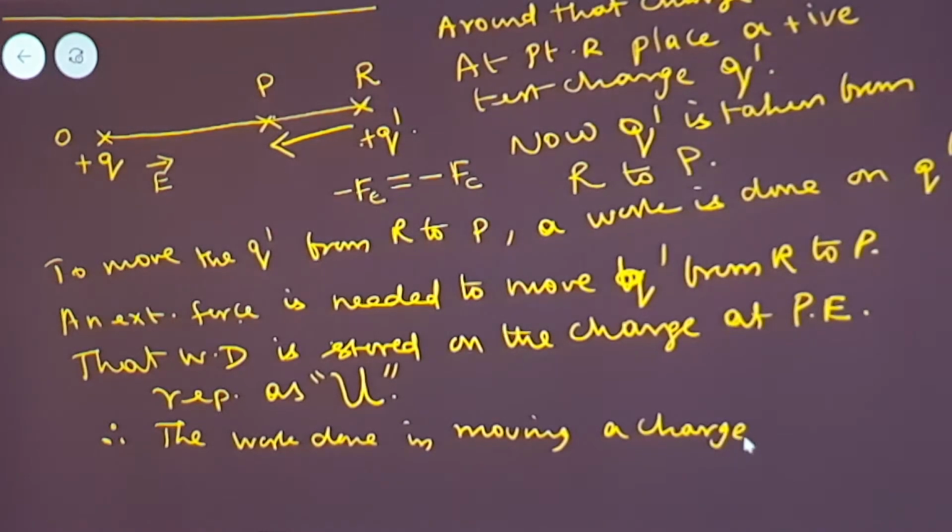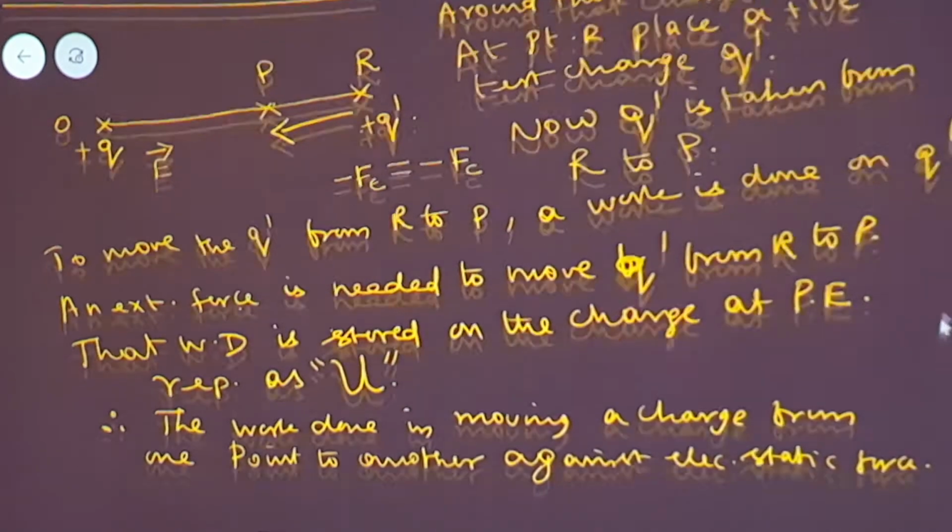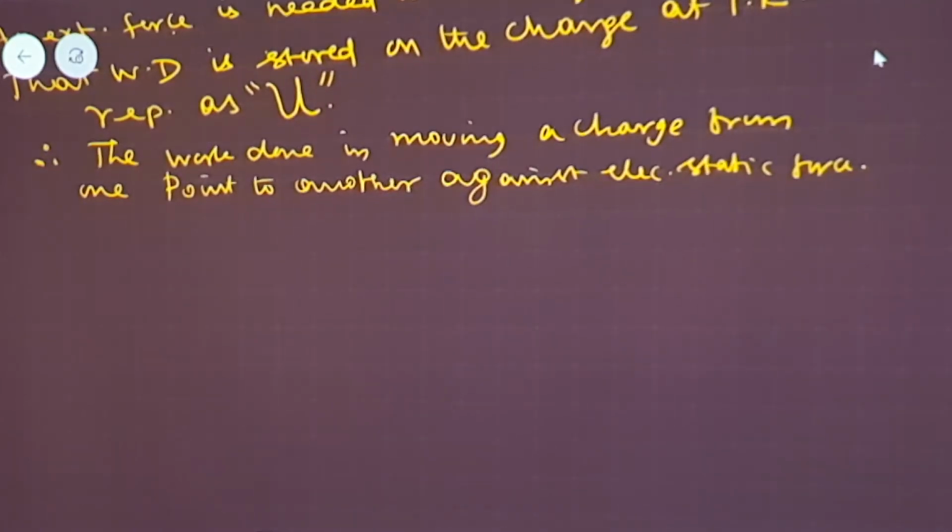So in moving a charge from one point to another, here against repulsion, so one point to another against Coulomb force or against electrostatic force, this work done is stored in that charge as what energy? As potential energy. This is called the definition.